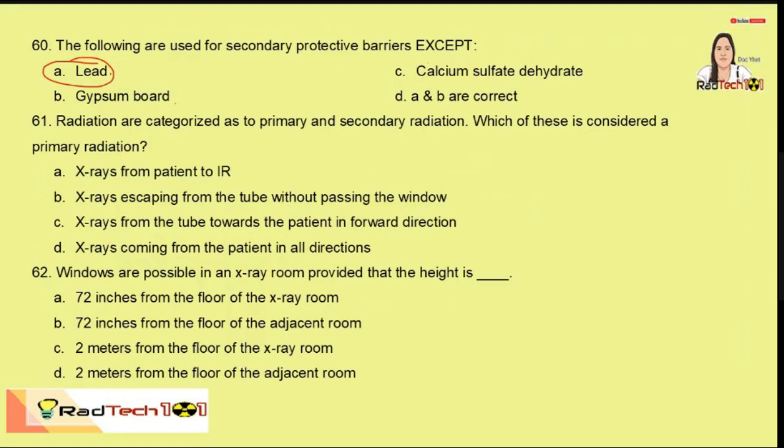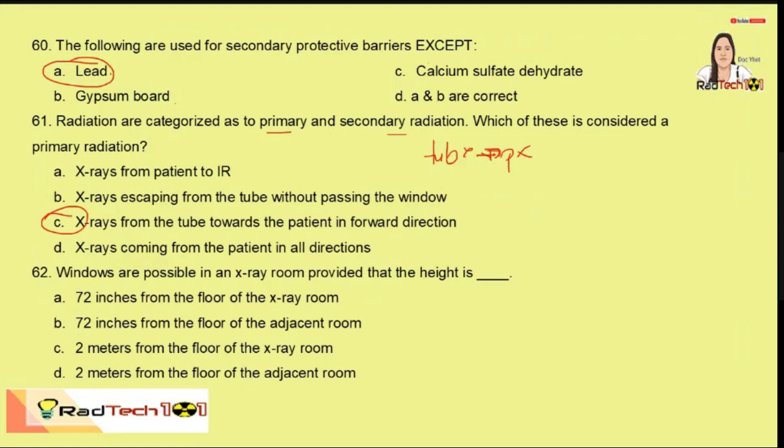So radiation is categorized as two: primary and secondary radiation. So which of the following is considered primary? So the primary radiation is from the tube to patient. This is the primary. So X-rays from the tube towards the patient in forward direction.